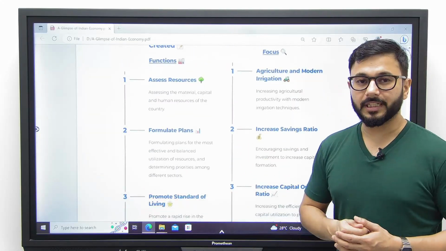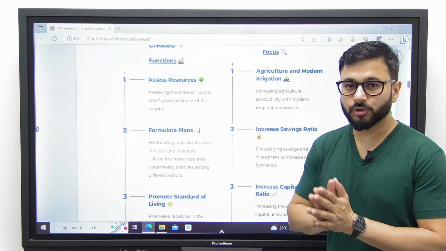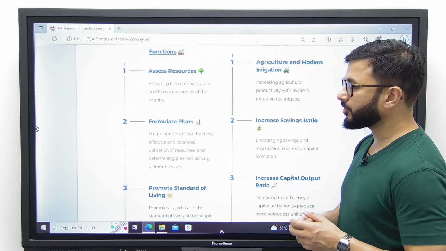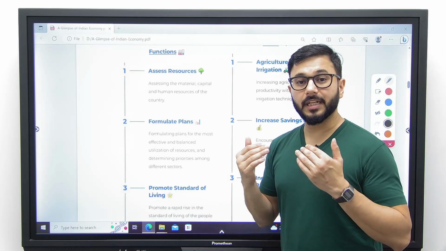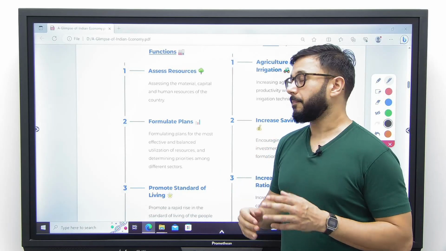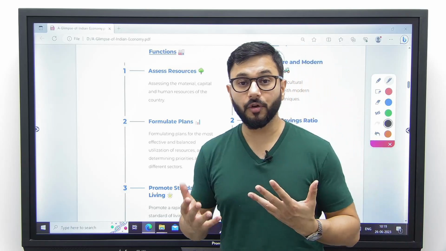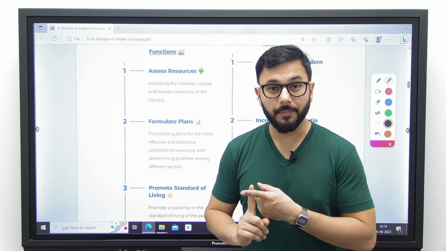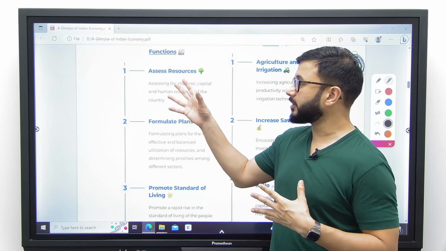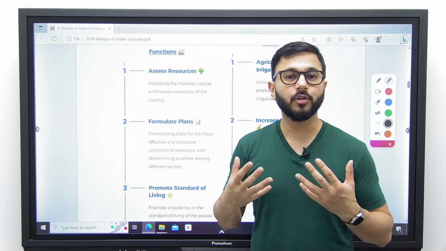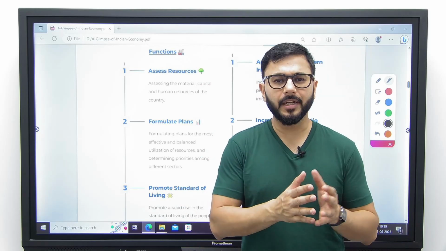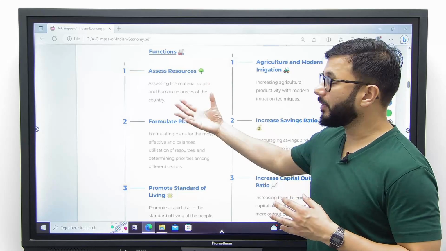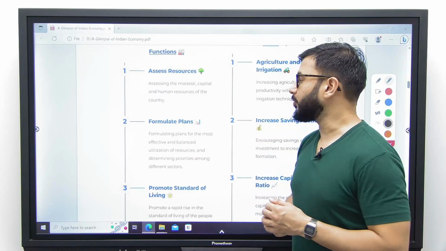What were these objectives? Number one, to assess the resources. It was the responsibility of Planning Commission to assess various kinds of resources that India has as a nation, because we were falling short of resources, whether it is educated human resources, whether it is capital resources or any other resources. Therefore, Planning Commission had to first figure out कि हमारे देश में resources हैं कितने, how much money do we have, how much educated human resource do we have.